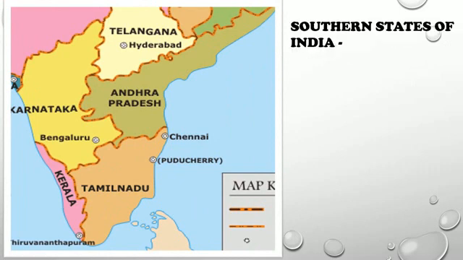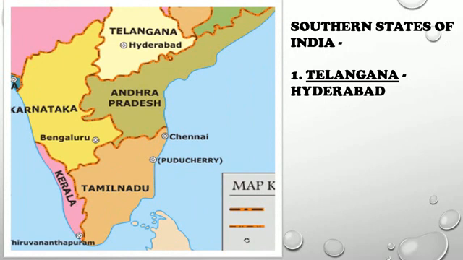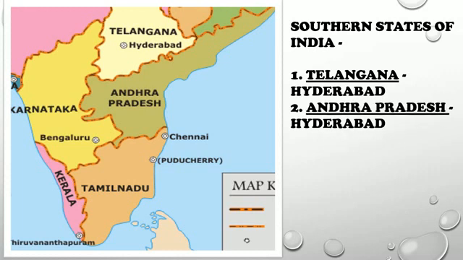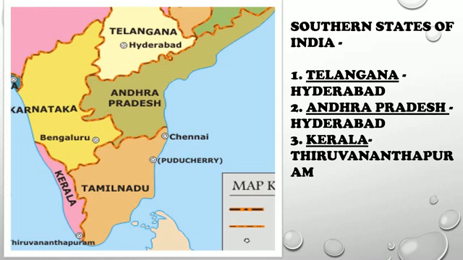So the first southern state of India is Telangana, which was carved from the state of Andhra Pradesh in the month of June in the year 2014. Its capital is Hyderabad. Next is Andhra Pradesh, whose capital is also Hyderabad. Next is Kerala, the capital is Thiruvananthapuram.